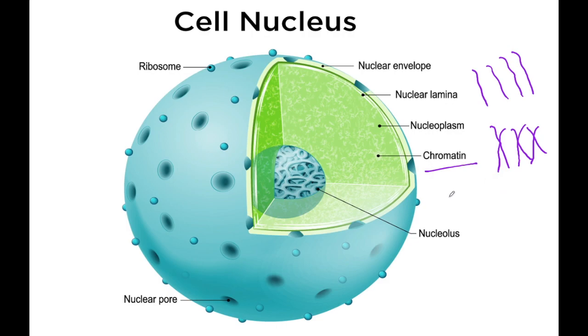For example, if your height is very high, then everyone must be saying that you have taken after your mama or you have taken after your papa. So you must have heard such statements from people around you, right? So this is because of the characteristic features which actually your parents carry and transmit in you. And yes, one more thing, nucleolus, it is present inside the nucleus, which is involved in protein synthesis.